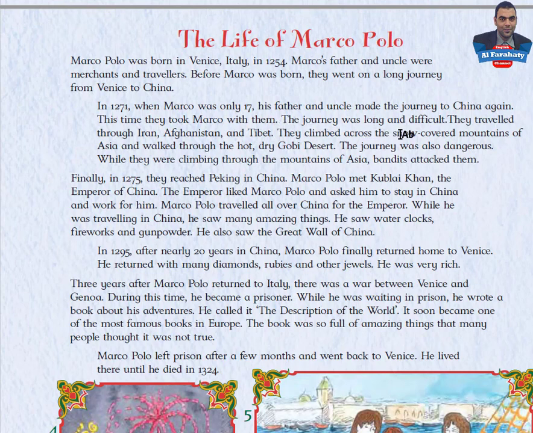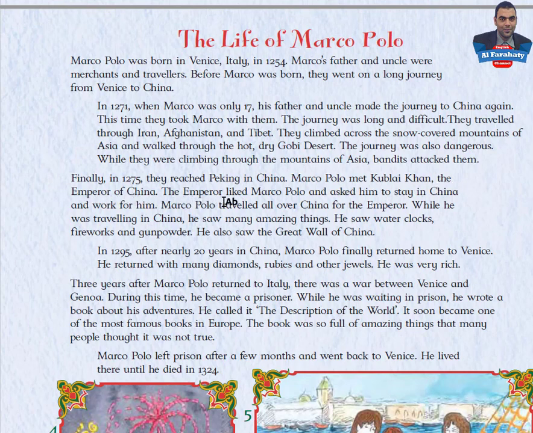The journey was long and difficult. They travelled through Iran, Afghanistan and Tibet. They climbed across the snow-covered mountains of Asia and walked through the hot, dry Gobi Desert. The journey was also dangerous. While they were climbing through the mountains of Asia, bandits attacked them. Finally, in 1275, they reached Peking in China. Marco Polo met Kublai Khan, the Emperor of China.